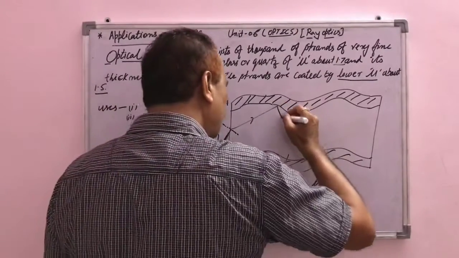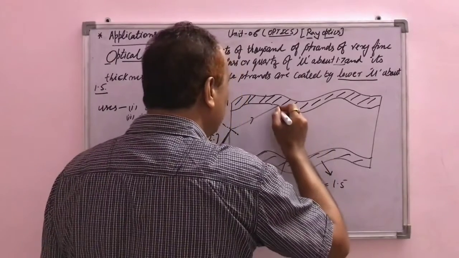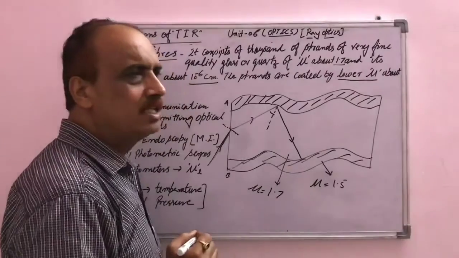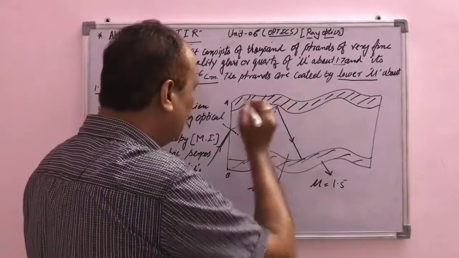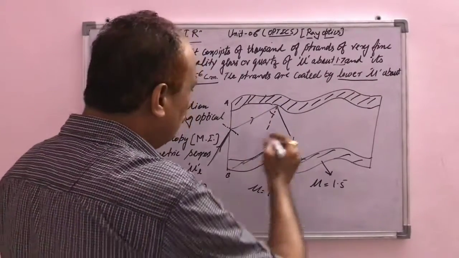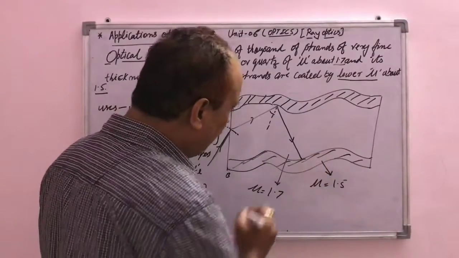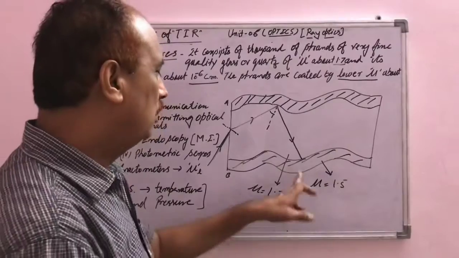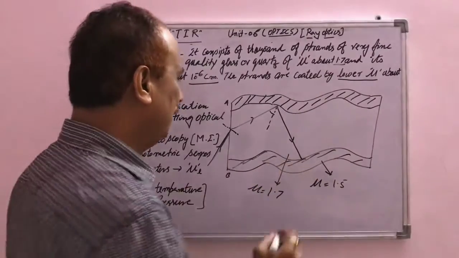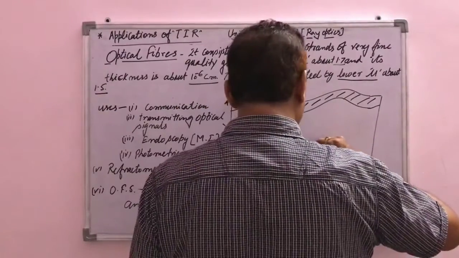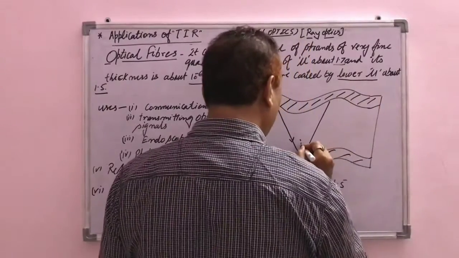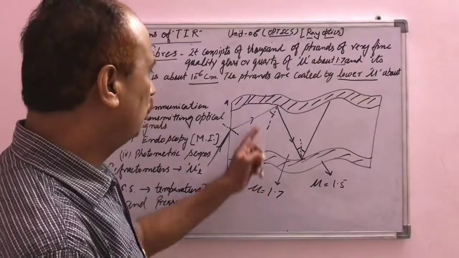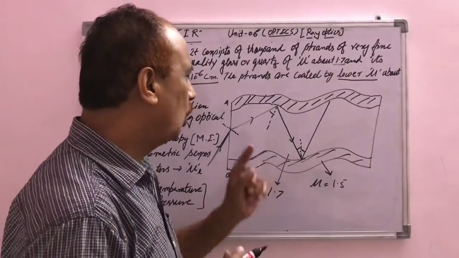So it bends like this in the same medium, because the angle made here is more than the critical angle for the given two materials. So again it will be incident on the interface of the optical fiber on the other face. Again reflection takes place, because the angle made by the ray is more than the critical angle for the coating and the optical fiber material.